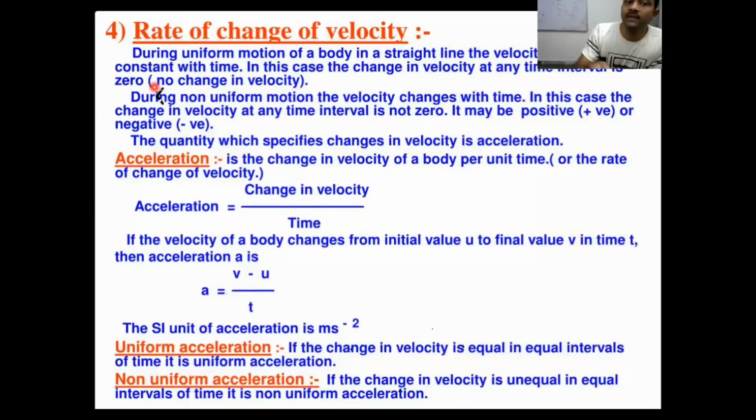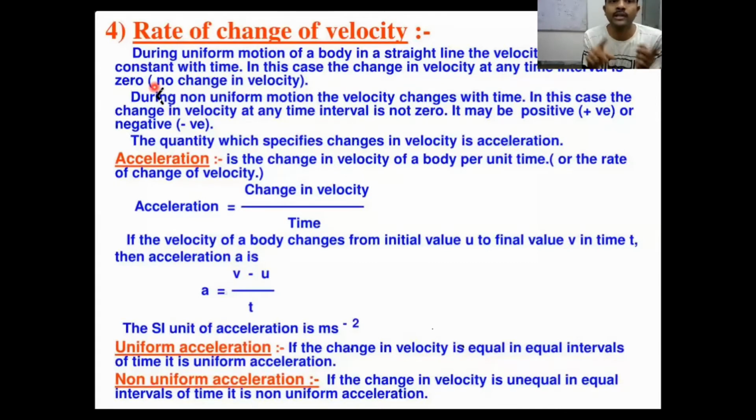If there is a change in velocity with respect to time, in that case you are accelerating. When will you say you are not accelerating? If you are moving with constant velocity, you are not increasing your speed, right? You are not decreasing your speed. You are maintaining constant speed or constant velocity. Your direction is also not changing, right? If there is no increase and no decrease in the velocity, it means there is no change in the velocity. 60 minus 60 always gives 0. So in that case you are not accelerating.